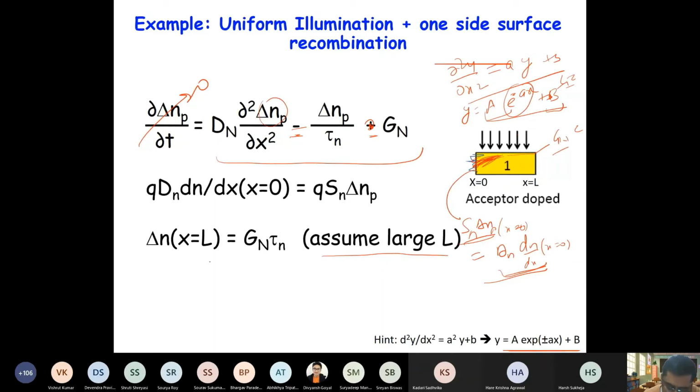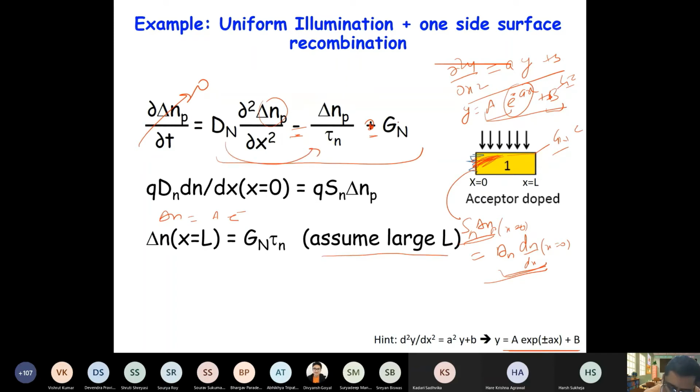So delta n is equal to a times e to the power minus x by root D tau, because D has to go here.